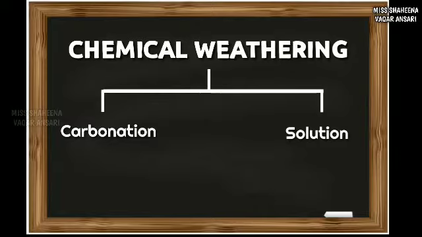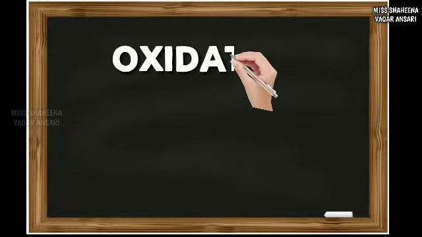Similarly, because of solution, that is because of this chemical precipitation reaction, the rocks which are formed here are very brittle. After learning about solution, let's move on to the second type of chemical weathering, and that is oxidation.